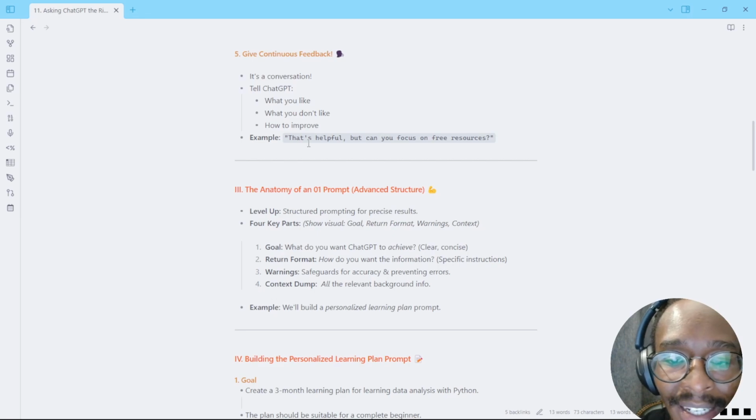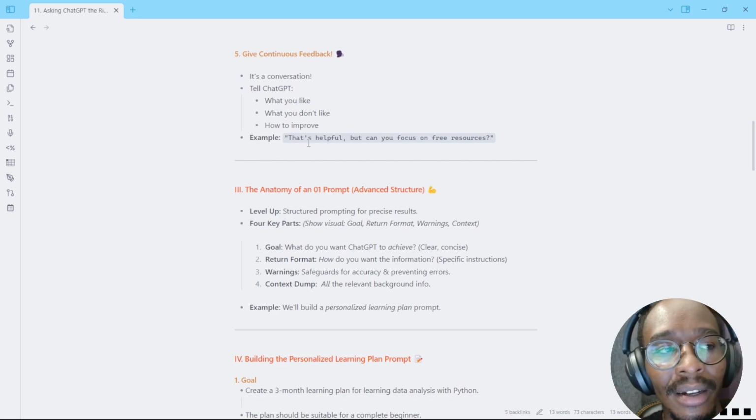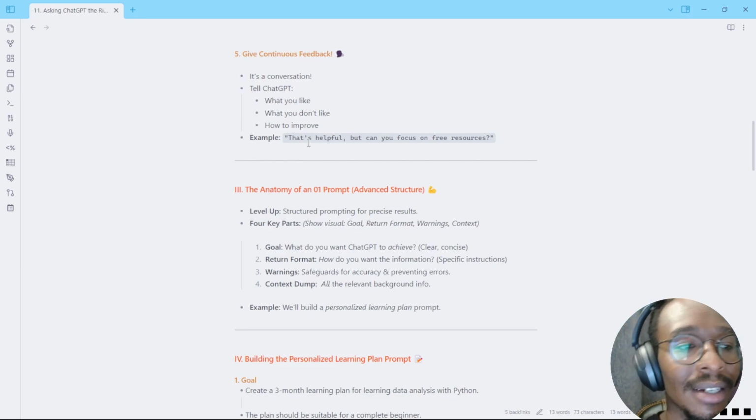For example, you can tell it that's helpful, and can you focus on free resources and not necessarily paid ones. Or you can ask it to give you certain resources in a different medium. For example, if you only want resources that are on YouTube, it can do that. Or if you want resources that you can only get on Udemy. It's a continuous conversation, and the more you talk to it, the better the responses are going to be.